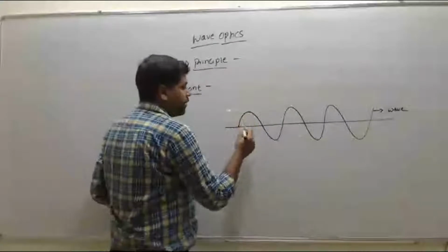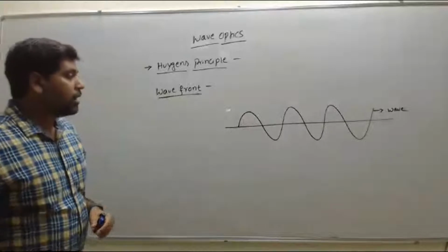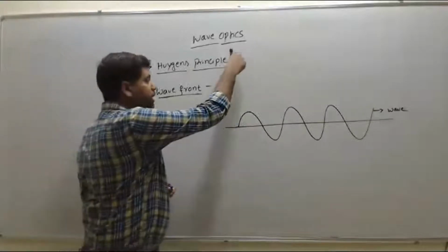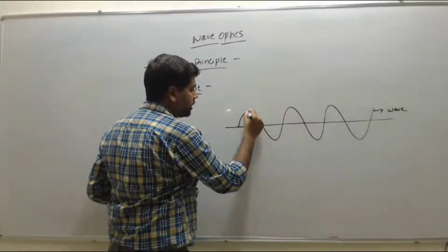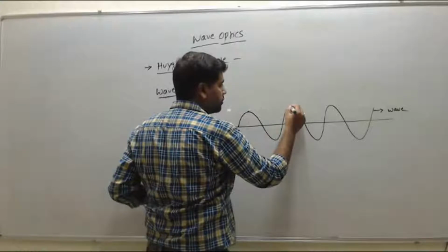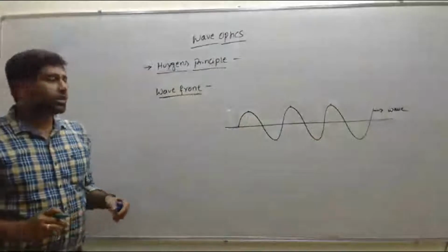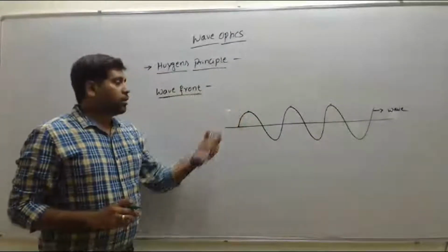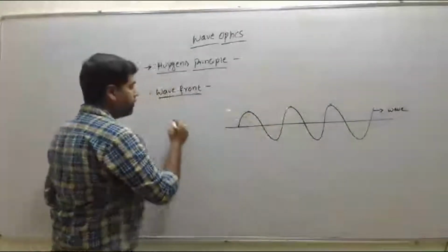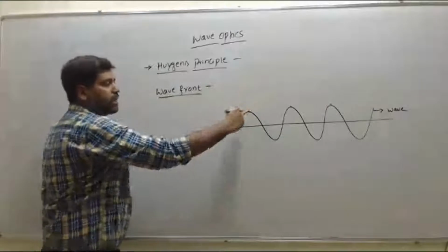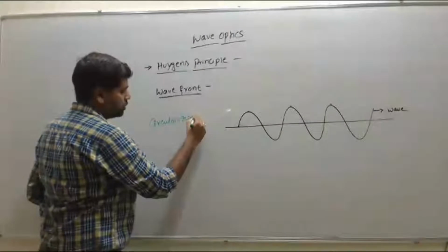Here we notice that at maximum distance, if we observe from the top at the maximum disturbance, this point is at the maximum disturbance. Here we get the maximum disturbance, that is the particles oscillate on the surface at each and every point. If we observe from the top, we find the maximum disturbance as circular rings.